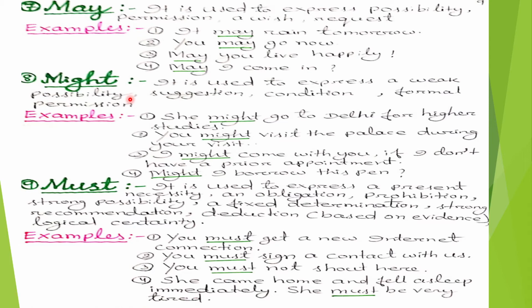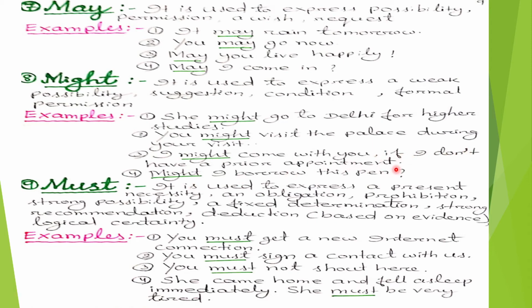Here are some examples. Number 1, she might go to Delhi for higher studies. Now, in this sentence, the modal auxiliary verb might is used to express a weak possibility. Second sentence, you might visit the palace during your visit. In this sentence, might is used to express suggestion. Third number, I might come with you if I don't have a prior appointment.